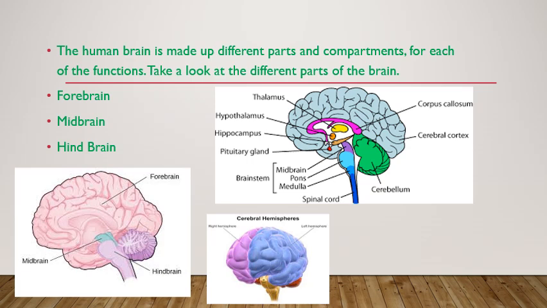When you go to higher classes, you're going to study this in detail. Today we are going to discuss the parts of the brain. The human brain is made up of different parts and compartments, each with its own function. Look at the different parts of the brain in this picture, children. Here it is divided into three types. The first one is forebrain, the second is midbrain, which is followed by hindbrain. This particular part with the largest surface area is called forebrain, and you can see where it is located. This is midbrain, followed by hindbrain. We're going to study these parts in detail in our next slide.